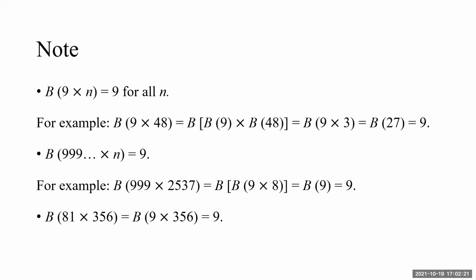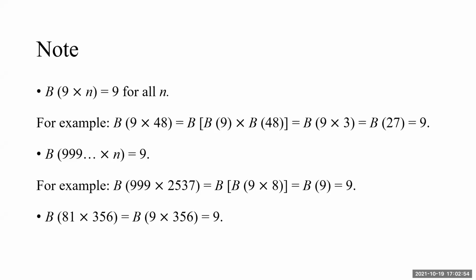Same case, 9 into 48. I've done it for you just for the sake of the explanation. B of 9 is 9, B of 48 is 3. 9 into 3 becomes again 27, and 27 turns out to be 9. Of course, you need not go through all those steps. Once we observe that one term of the product is 9, its Bijanka will be 9 always. Same case with 999, 2537. Just write 9, you are right always.